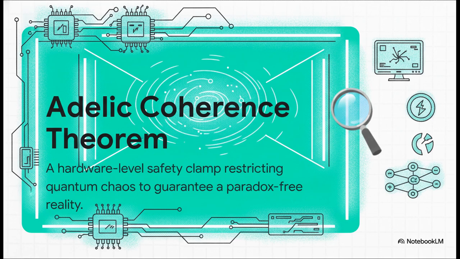If we strip away the really complex math for a second, the Adelic Coherence Closure Theorem is essentially just a hardware safety protocol. It strictly prevents infinite loops. If you've ever had a computer freeze up because a program got stuck in a loop, you know exactly how catastrophic that is for an operating system, right? Well, this theorem guarantees that local quantum chaos cannot trigger an exponential data blowout. It guarantees the macroscale reality we live in remains completely stable and totally paradox-free.